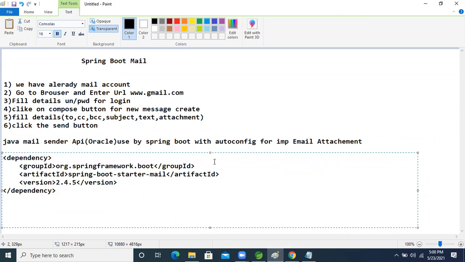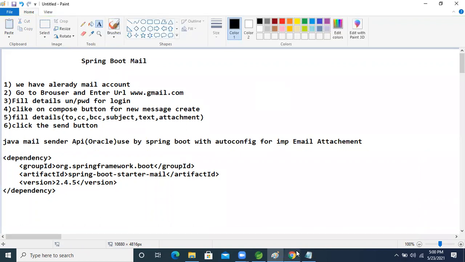Don't worry. At the time of creating the project, I'm copying from the internet, but at the time of creation we will just select these things there. Everything will be ready-made in Spring Boot. Spring Boot is an easy way, everything will come with auto configuration. Okay, fine now, guys.